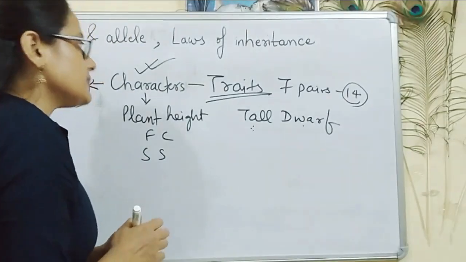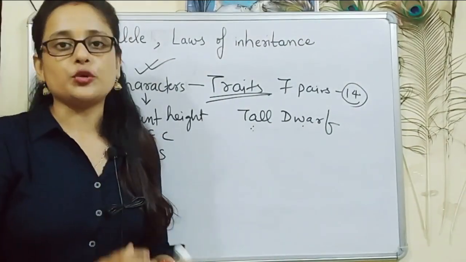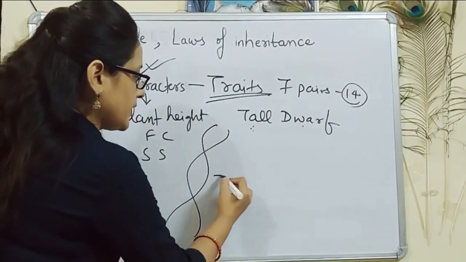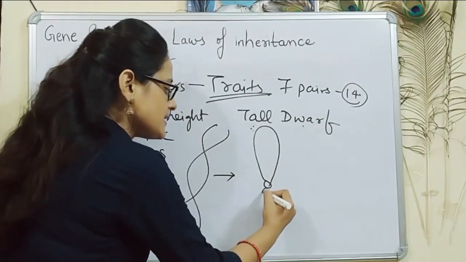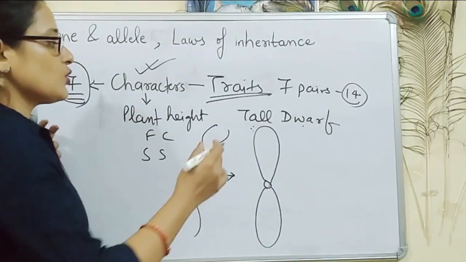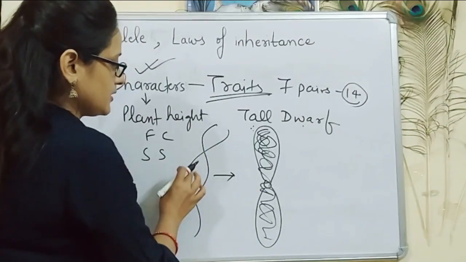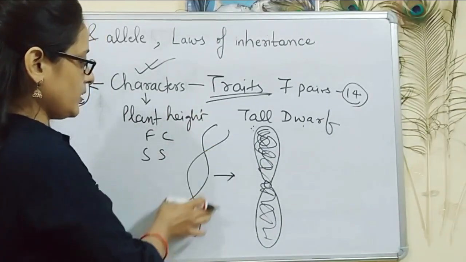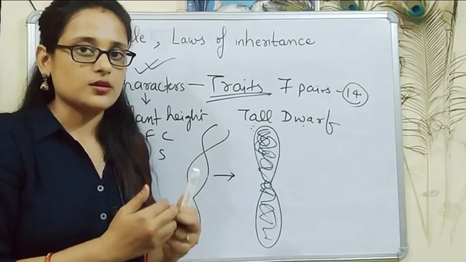These characters, as you all know, are due to proteins. In our body, everything is due to protein. And DNA is a loose thread-like structure which coils or condenses to form chromosomes. So chromosomes are nothing but the condensed form of DNA. That is, 2 strands are present here, and here also 2 strands are present. The difference is the length over here is very much as compared to these chromosomes.